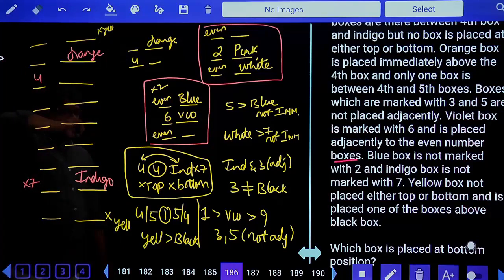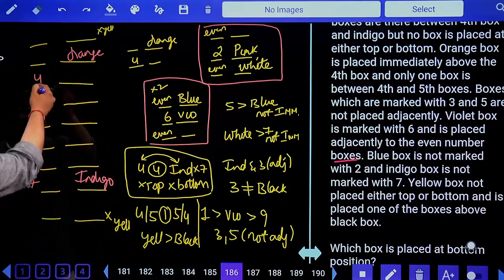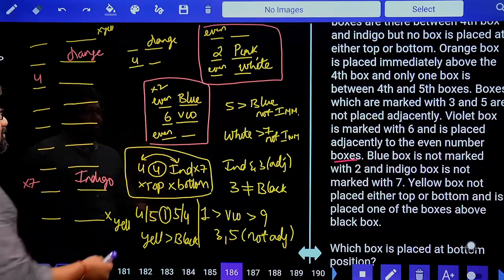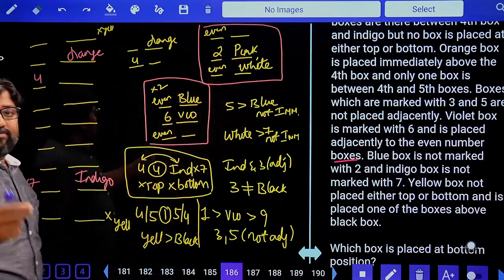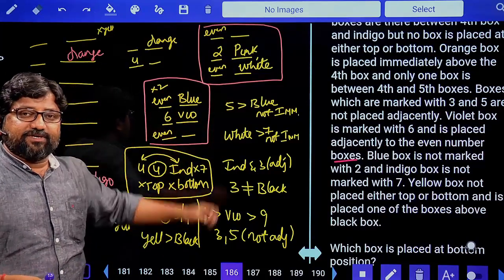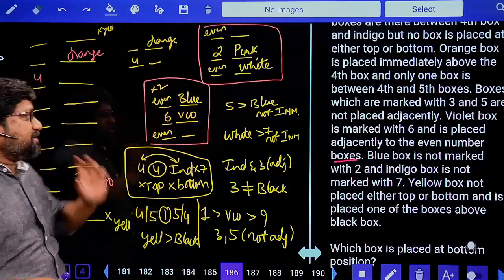Now what should I do? You should take 4 as either blue or violet. 4 is an even number. I told you all the numbers will come in one order. What are those colors? Blue, violet, pink, and white. 4 even numbers, 4 colors. They all should come in what particular order?